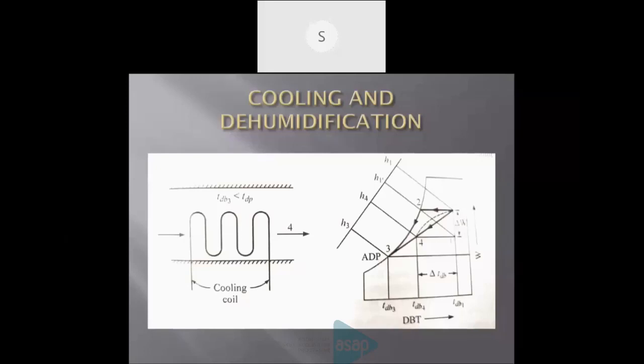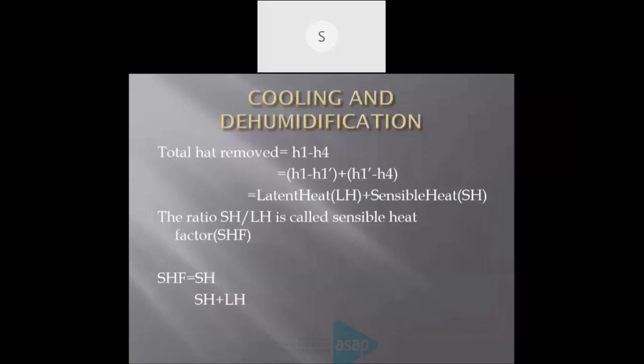Next, in the cooling and dehumidification process, the total heat removed we can show using enthalpy. Totally we can say that is H1 minus H4. The entering point is H1 and the final point is H4. So H1 is the highest temperature and H4 is the final temperature. That may be split into two: H1 minus H1 dash, as shown in the former figure, plus H1 dash minus H4. We can split into two.